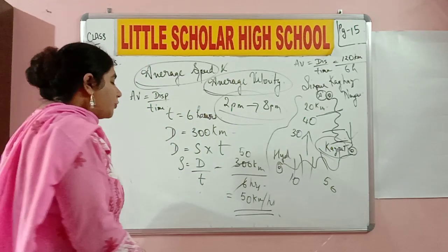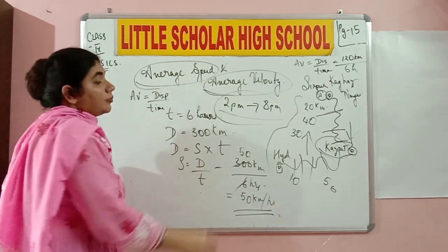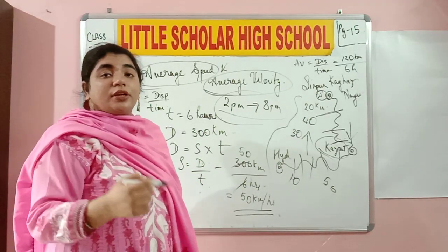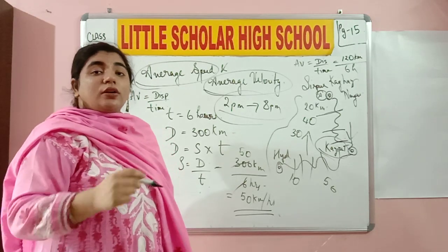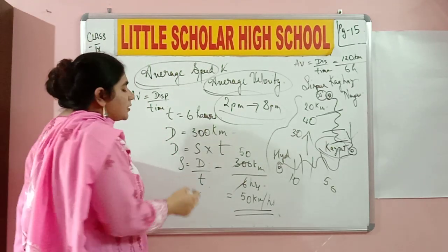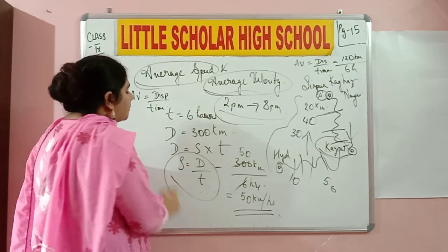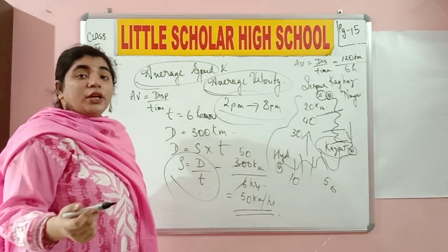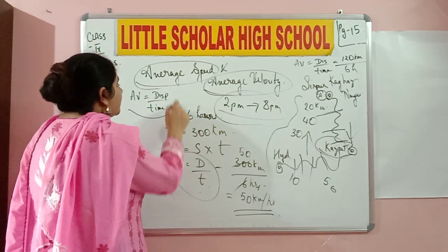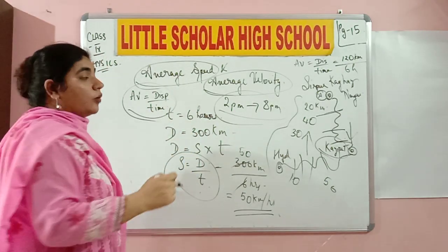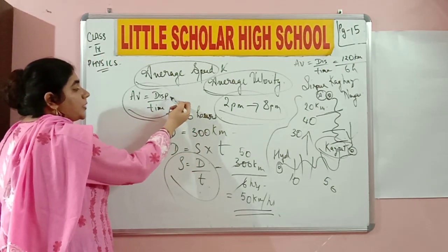So what is the formula for average speed? Distance by time. What is the formula for average velocity? Displacement by time. What is the difference over here? Speed is in any random direction. You don't know in which direction the average speed is taking place, but we know in which direction the average velocity is taking place, because the formula says it is displacement by time.